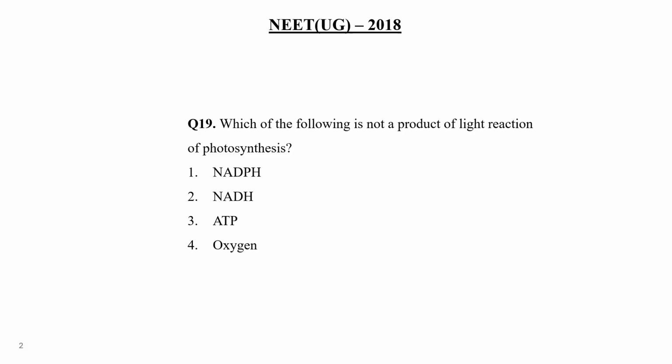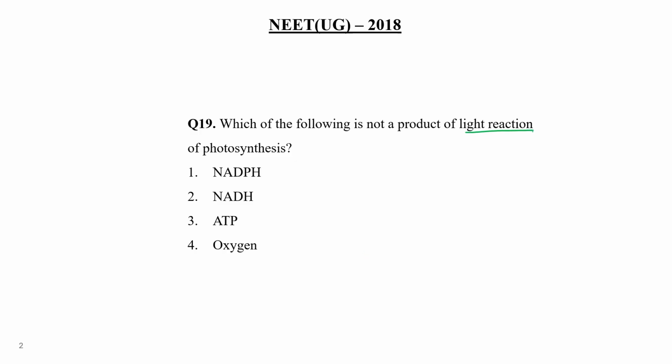Which of the following is not a product of the light reaction of photosynthesis? NADPH, NADH, ATP, oxygen. Out of these 4 options, 3 are products of the light reaction, 1 is not. NADPH is produced during the light reaction?